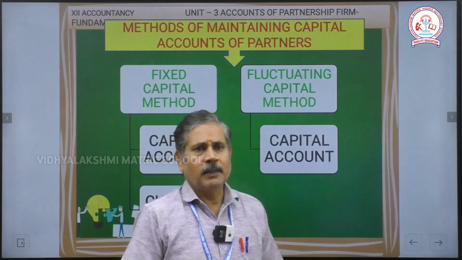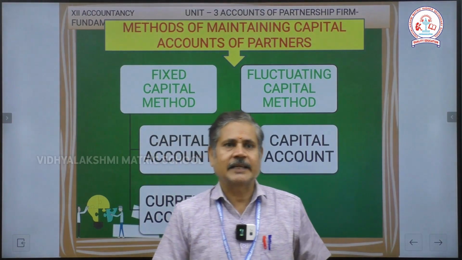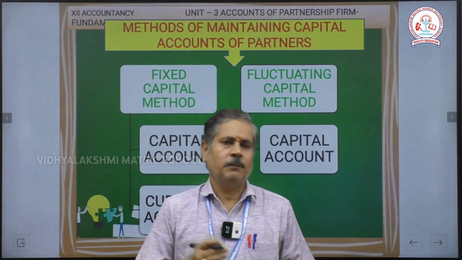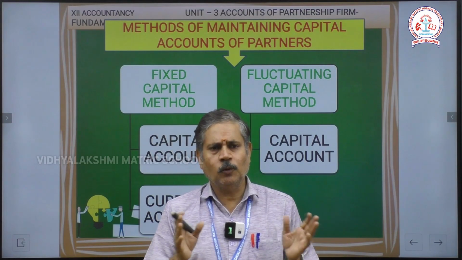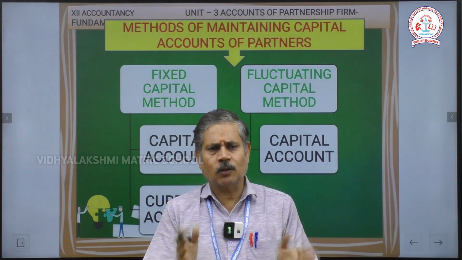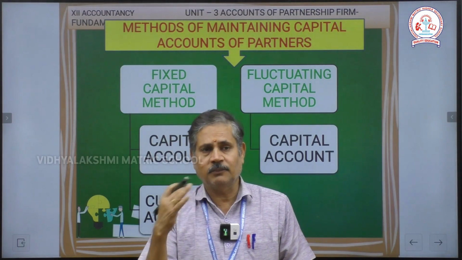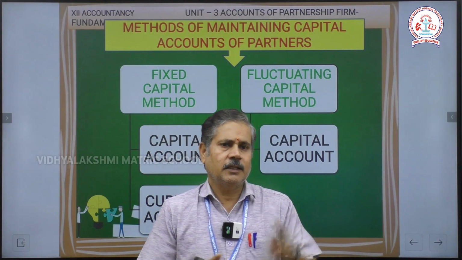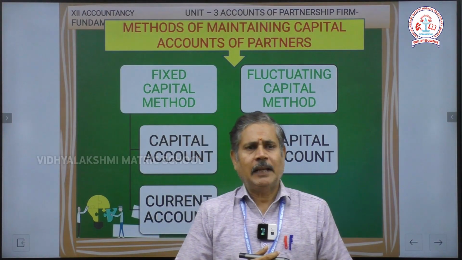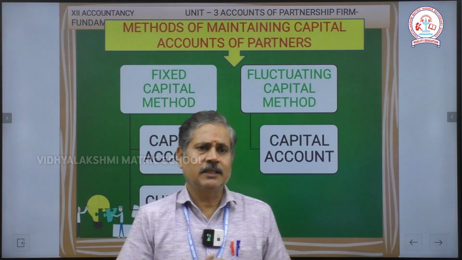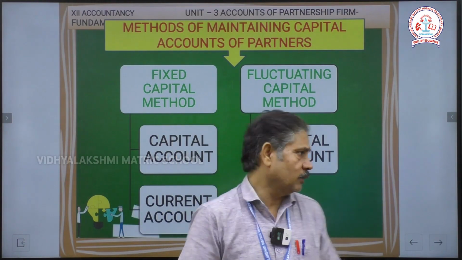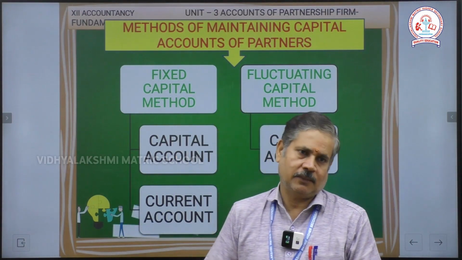Then, methods of maintaining the capital account in the partnership. If two partners join together, what accounts are they maintaining in the record of books? Here there are two types of capital methods. The first one is the fixed capital method, and the other one is the fluctuating capital method.